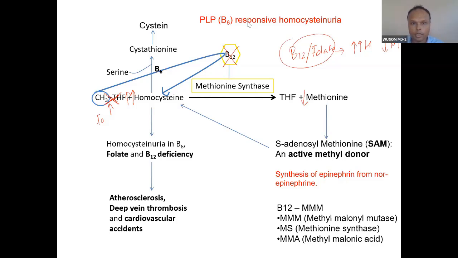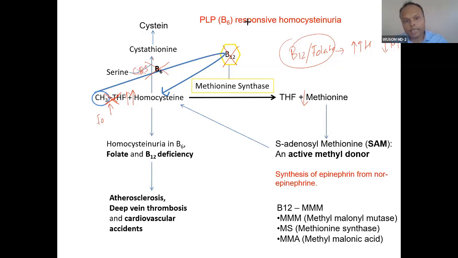But there is a but. If B6 is deficient or the enzyme, CBS, is mutated, what will be the result? Homocysteine is not getting converted into cysteine, so homocysteine is stuck here.